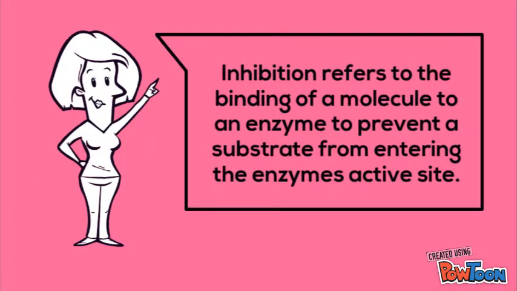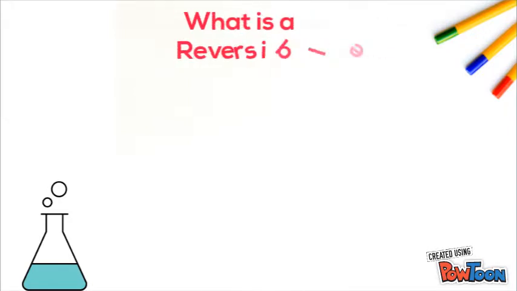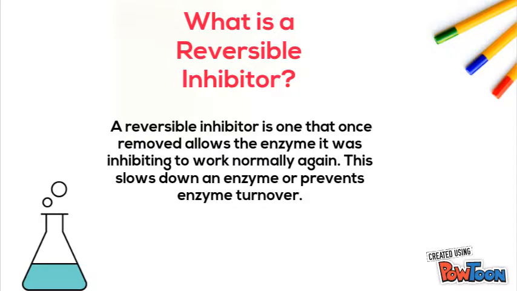Inhibition refers to the binding of a molecule to an enzyme to prevent a substrate from entering the enzyme's active site. A reversible inhibitor is one that, once removed, allows the enzyme it was inhibiting to work normally again. This slows down an enzyme or prevents enzyme turnover.